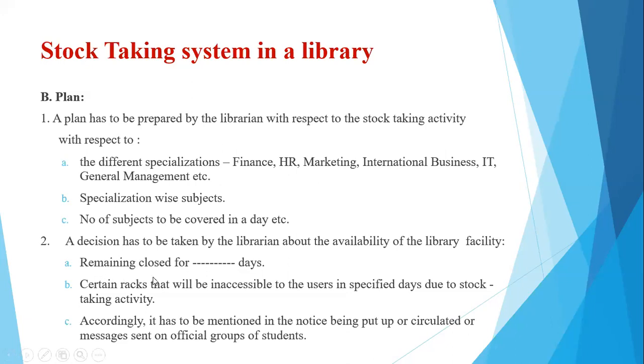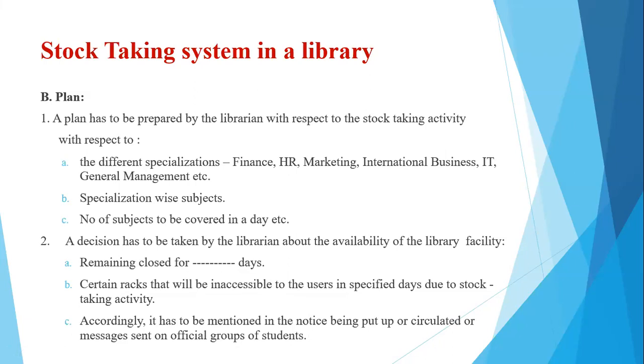So either the library will have to be closed for n number of days, or it is possible that if you are doing the stock verification rack-wise in the library, then certain racks would be inaccessible to the users on specific days due to the stock taking activity. And it has to be mentioned in the notice that is being put up or circulated, or the messages that are sent on official groups of students.